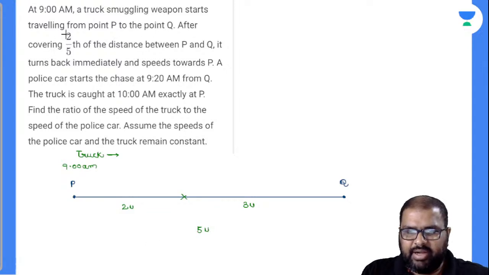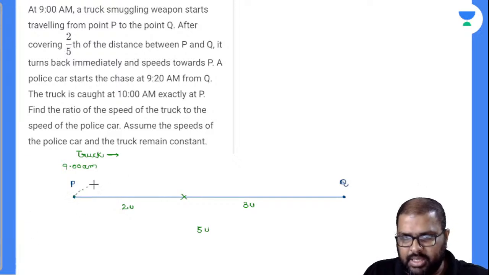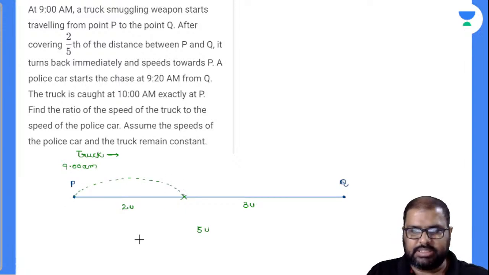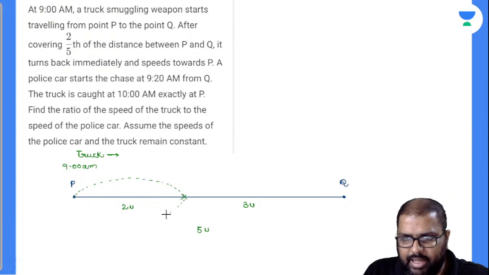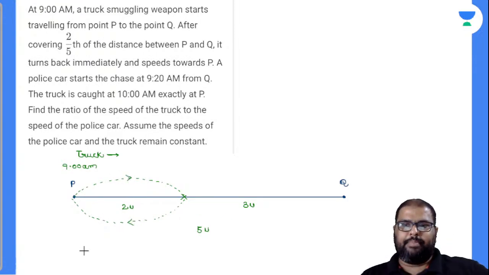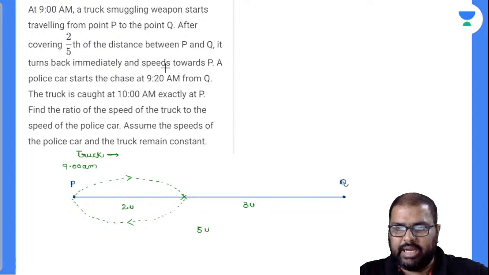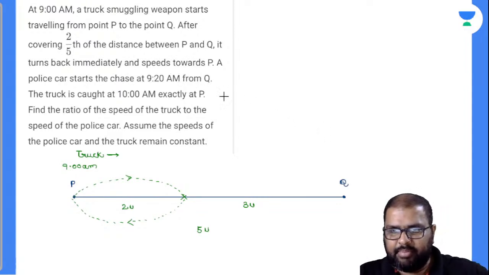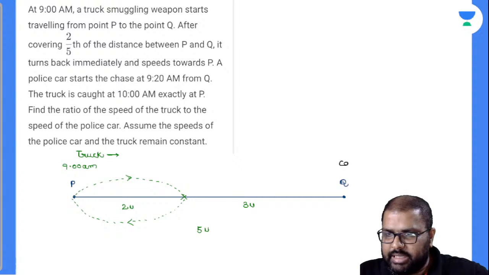So after covering 2/5 of the distance between P and Q, it turns back immediately and speeds towards P. Now see, a truck has started from P and has gone to a point called X, which is nothing but 2 units distance, and immediately turned back and is traveling towards P. So this is the point there. Okay, fine. I'll write down like this. A police car starts the chase at 9:20 a.m. from Q. So there is a police car here.